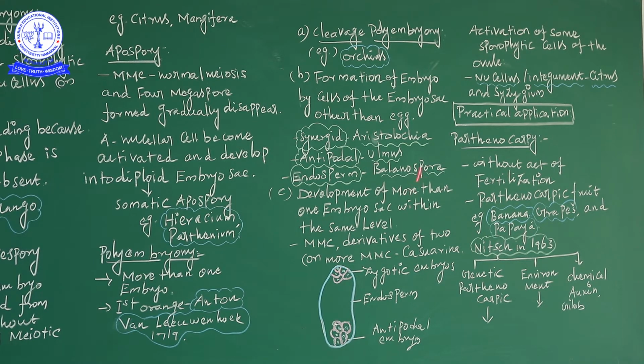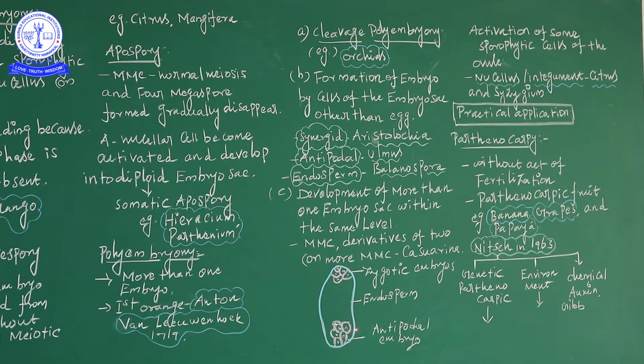Next, development of more than one embryo sac at the same level, from the derivatives of two or more megaspore mother cells. The example species is Casuarina. Now the diagram: in the upper layer are the zygotic embryos, below that is the endosperm, and the antipodal cells are also present in this embryo sac. This is very, very important.